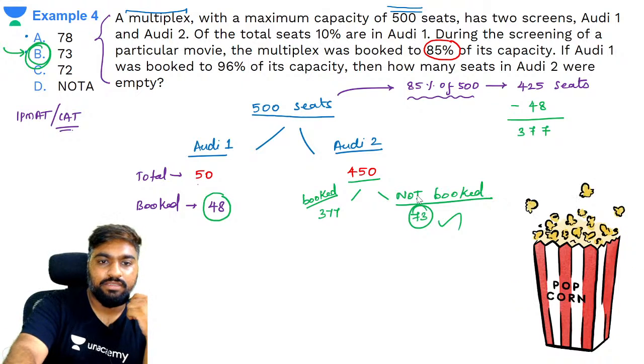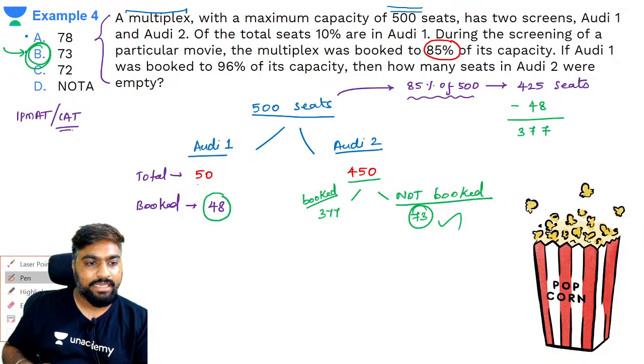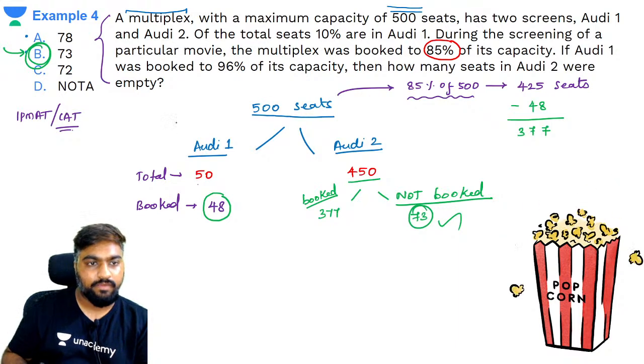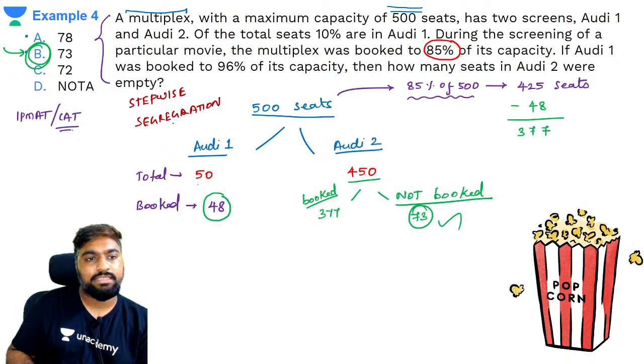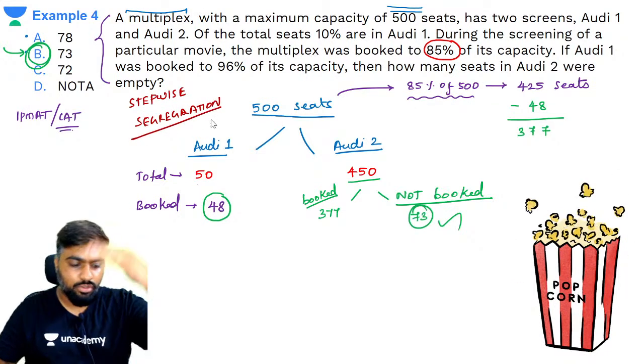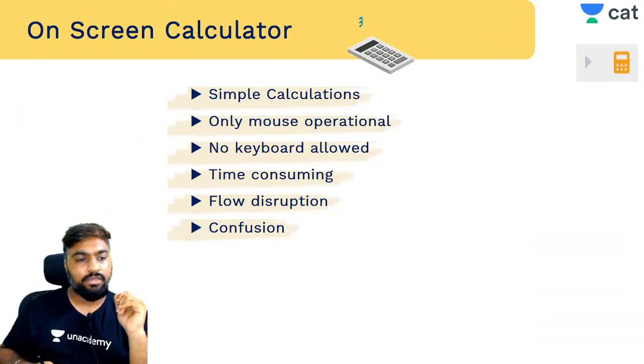Beautiful guys, very good. Simple question hai. This thing is called stepwise segregation. Yes, is process ka naam hai stepwise segregation, right? So whenever you see a scenario like this jahan pe bahut zyada lamba chal raha hai, go do it step by step. Yes? Chalo, now let's go for calculation.